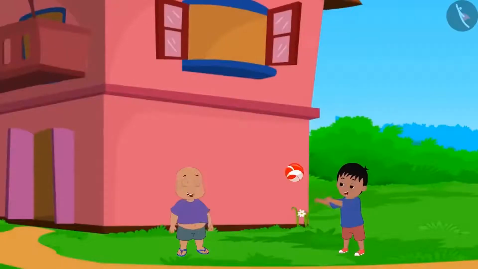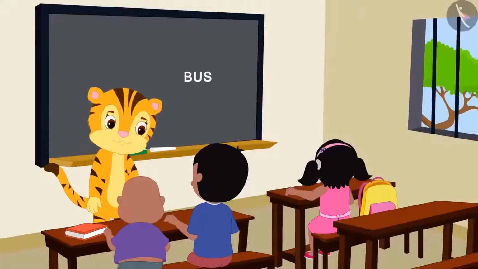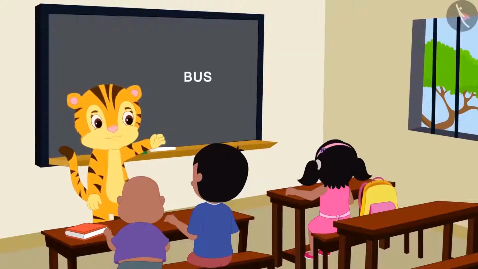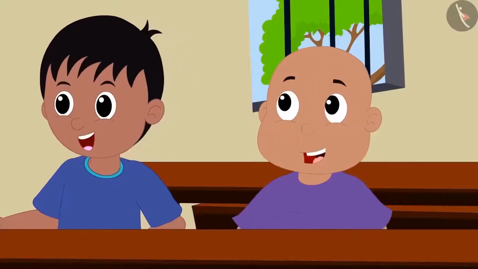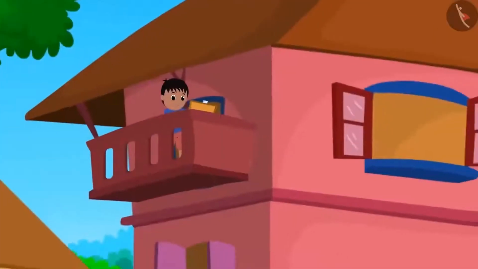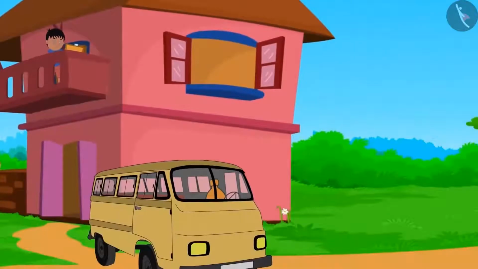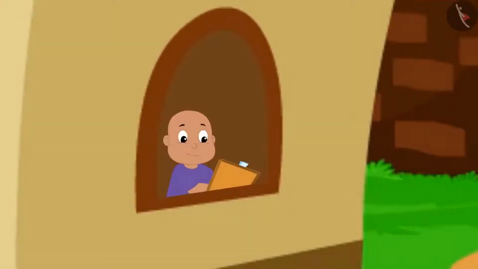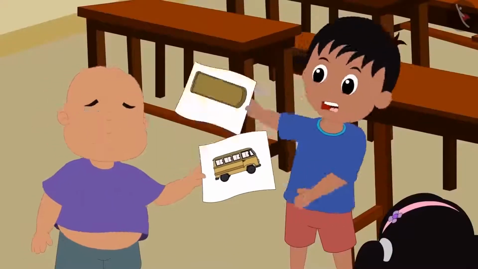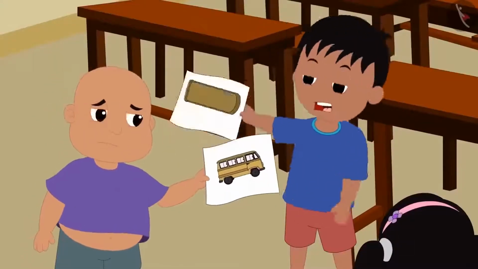Raju and Bablu are best friends. In the classroom, their teacher Mrs. Khanna asked them to draw a picture of a bus as homework. Both of them went home. They looked out from the windows of their house and began to draw the picture of a bus parked in their lane.